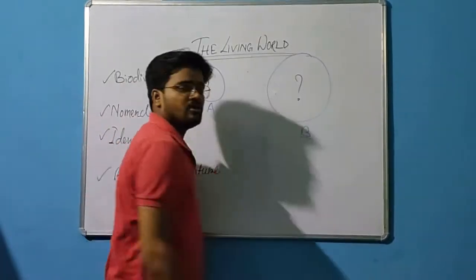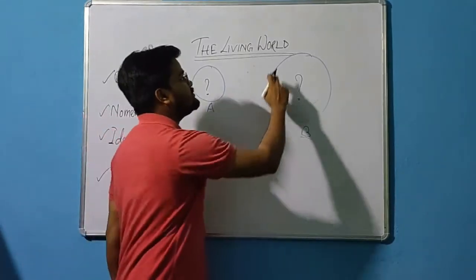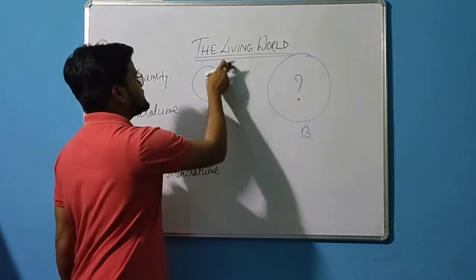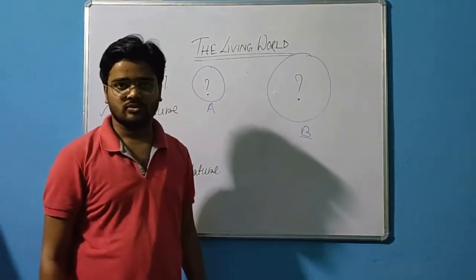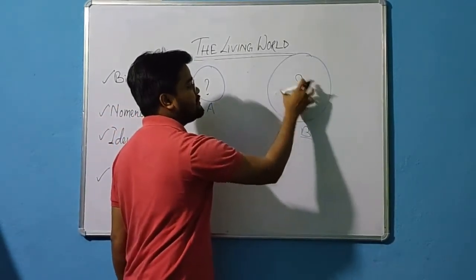Definitely the answer is B. Why? Because the number of organisms also depends upon the geographical area. Here the geographical area is less and here it is more, so the number of organisms will be maximum in area B.